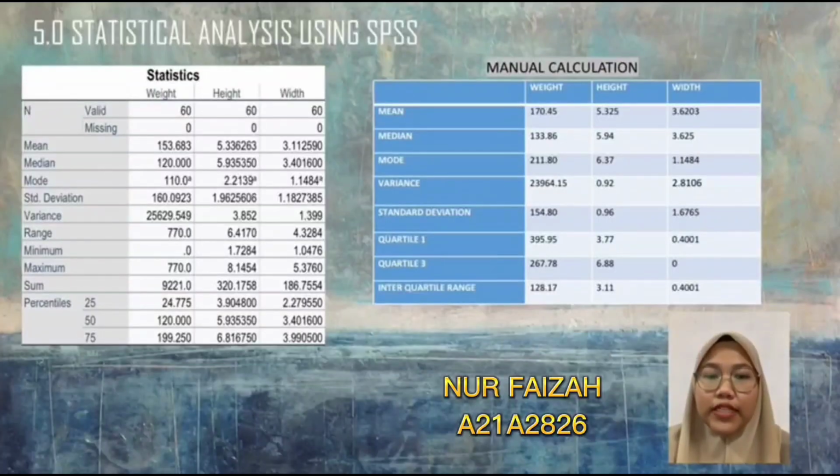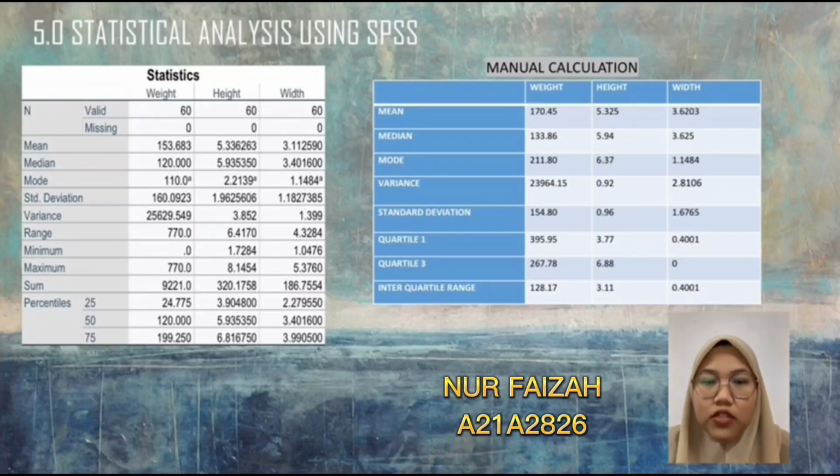Hi, my name is FAIZAH and I will present to you guys 5.0, which is numerical descriptive measures. So this slide is about measures of central tendency, position and variation for weight, height and width. This part shows the difference between calculating the data using software and calculating manually. Based on the data, we get the same value and also different values between calculating manually and